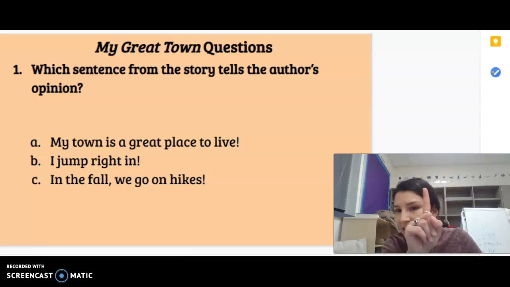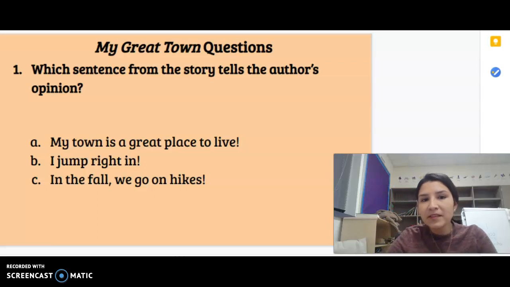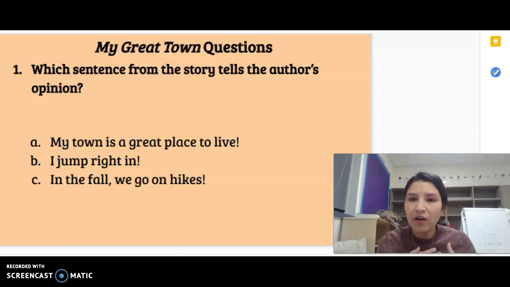Why is it answer A? Well, let's see. Author's opinion is how the author feels about something, right? It's their thoughts and beliefs. So, let's read each one. My town is a great place to live. Now, remember what I told you about opinions: it is how someone feels about something. You don't have to agree. You might think differently. So my town is a great place to live. Well, what if you were to visit that town and you're like, that's not a great place to live. I don't like that town.